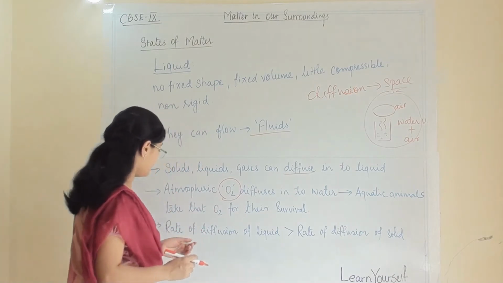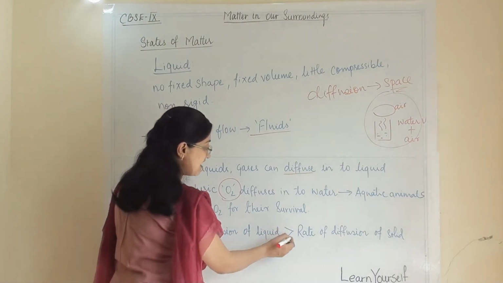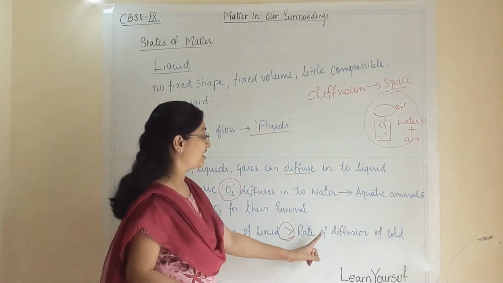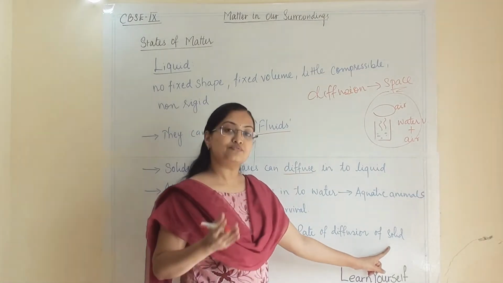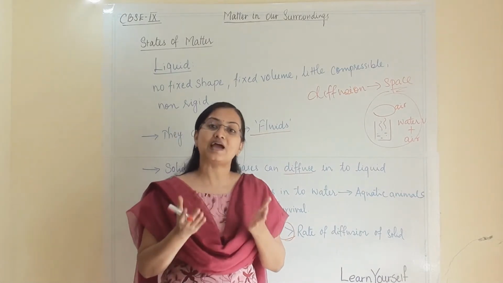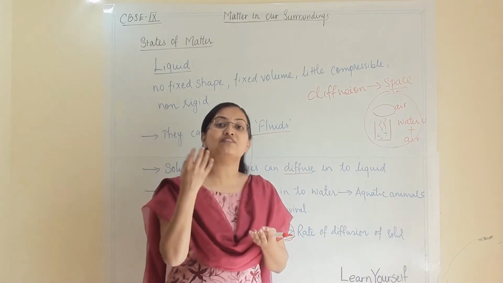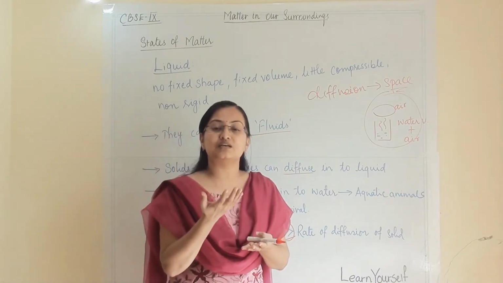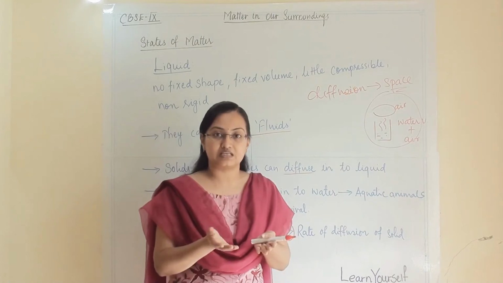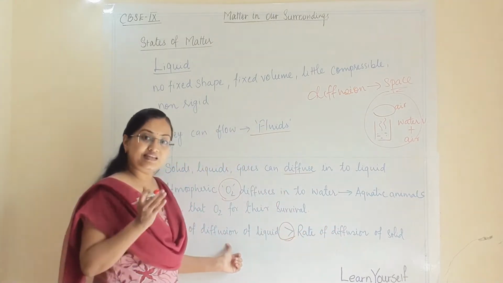Now the rate of diffusion of liquid is higher compared to the rate of diffusion of solid. Obviously, because in between solid particles there is no gap, there is no space. If another particle wants to come and fit into that, there has to be some space, but there is no space. But in liquid there is space.